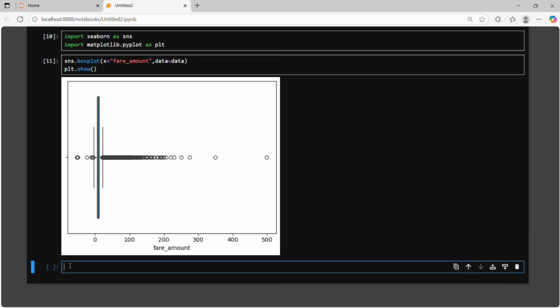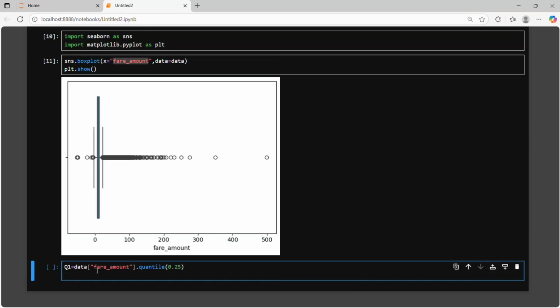So we need to firstly find the quartiles. First find quartile one. Our column is basically fare amount. We need to treat the outliers of our fare amount column. Then second, we need to find quartile three.